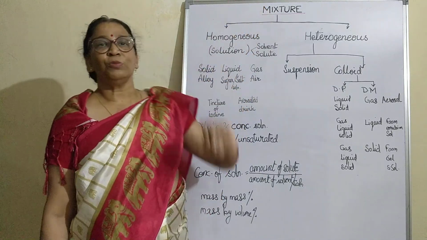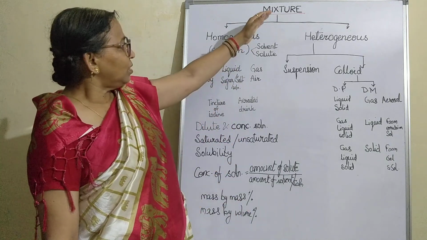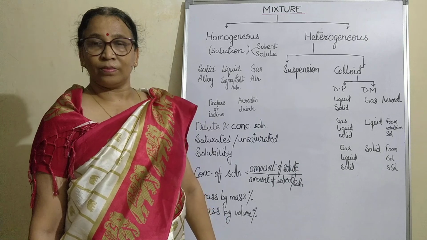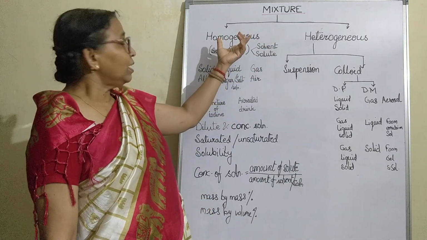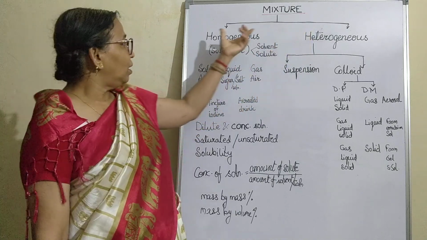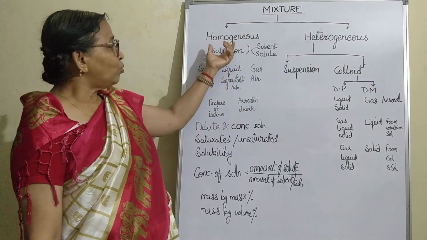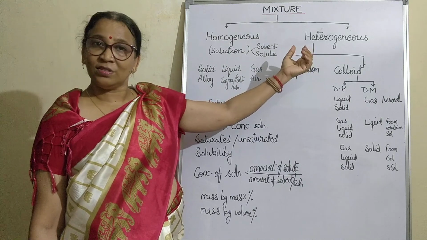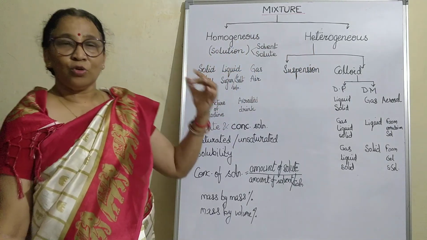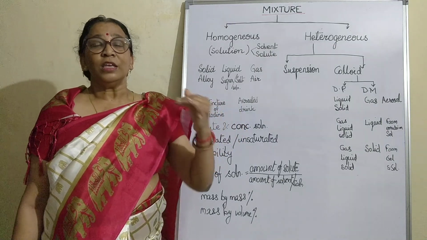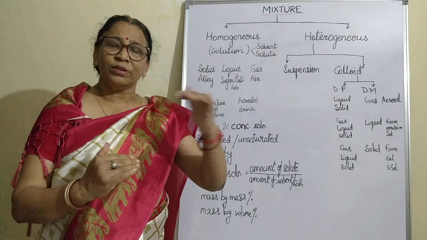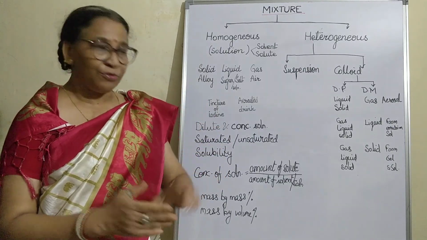Now, mixtures are divided into two types depending on the components of the mixture: homogeneous and heterogeneous mixtures. In a homogeneous mixture, the components are evenly spread throughout the mixture and you cannot distinguish their boundaries from each other.